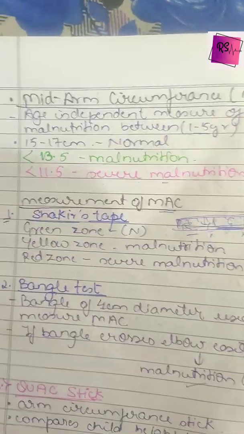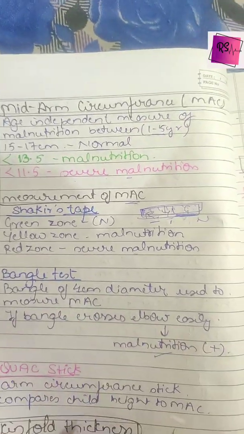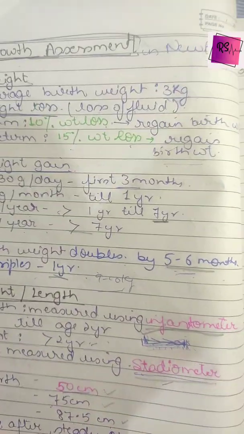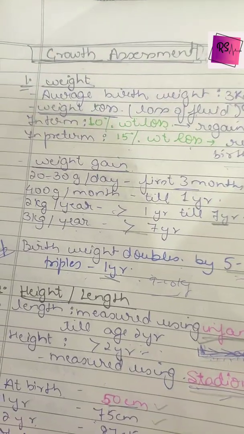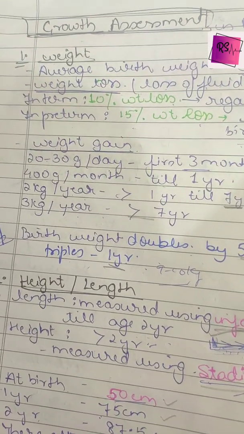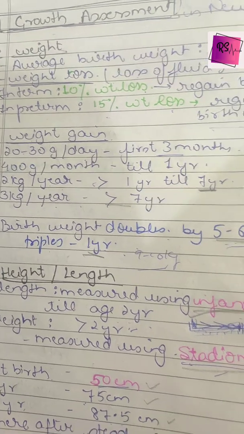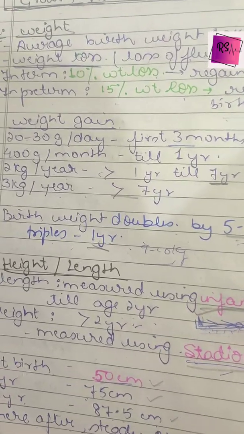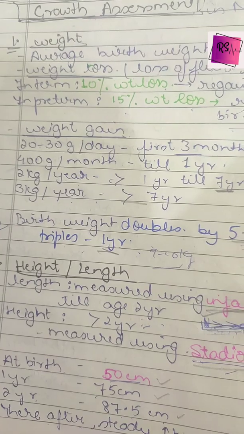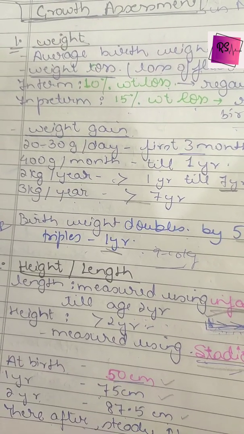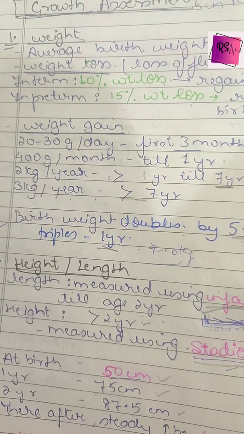So this was all about malnourishment, that is all about the growth assessment in a newborn. So we studied all the points, that is the weight, height, head circumference, chest circumference, and mid-arm circumference. So these are the routine checkups which you should do in a neonate to assess the normal growth of a child. Okay, I hope you understood each and every point.